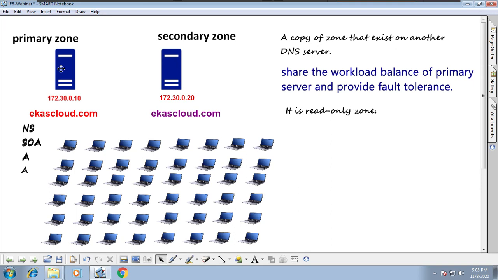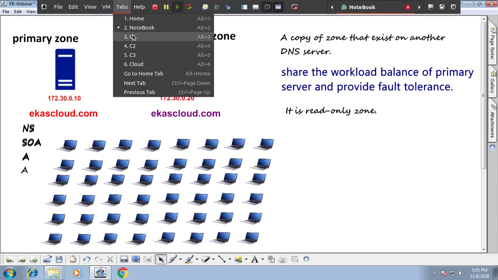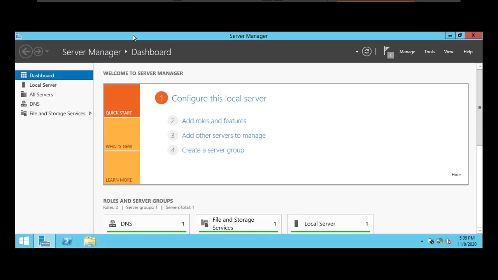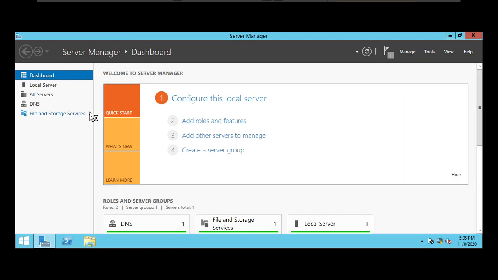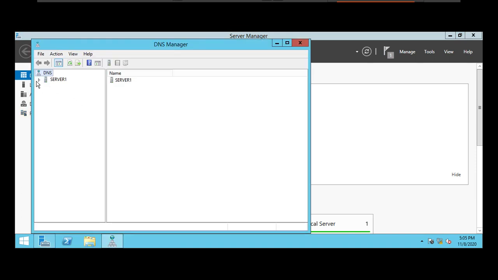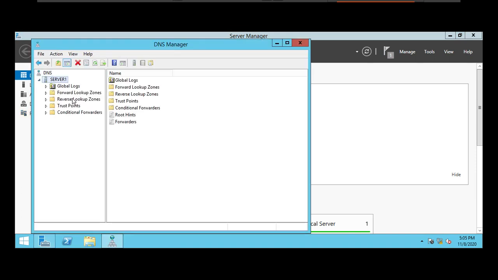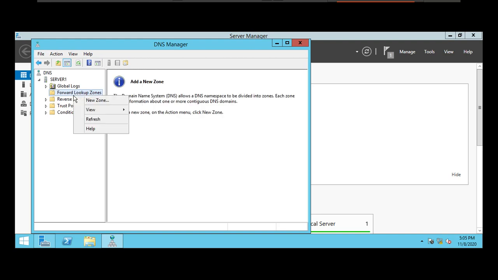So let us understand what a stub zone is. That is the next concept. Before entering into the stub zone, I have to install DNS and create a primary zone. I will go to DNS Manager on one of my PCs, which is C1 server 1. On that computer, I will create a new primary zone.